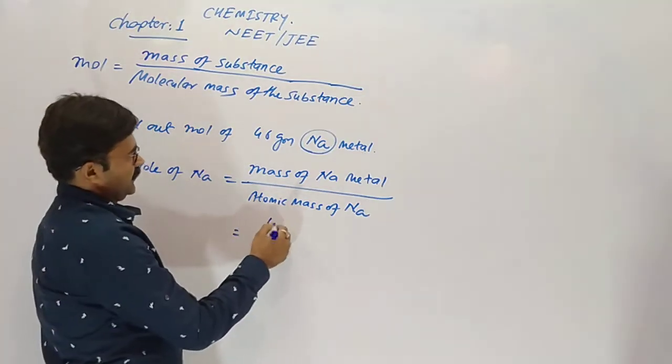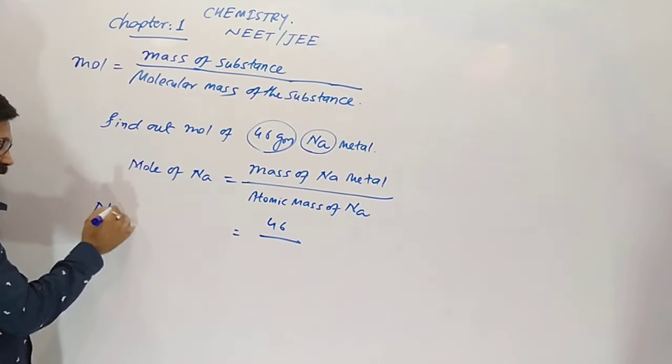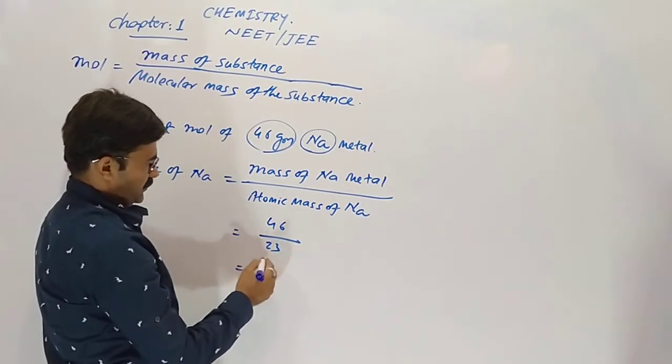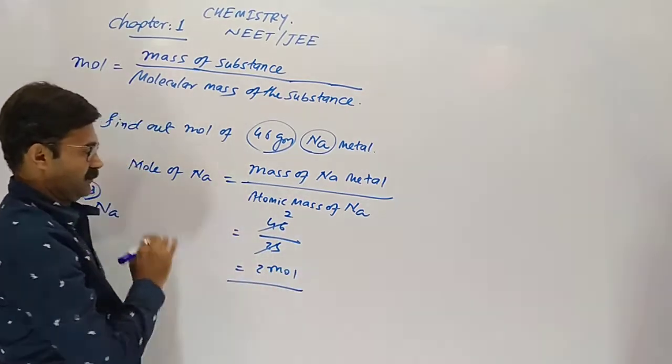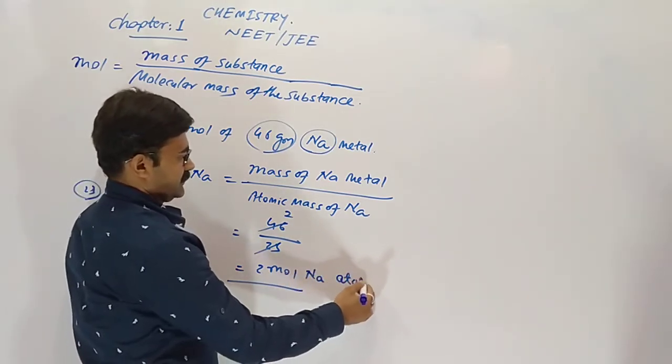So the mass of sodium metal is given as 46. Atomic mass here is 23. So 46 upon 23 gives 2 mole of sodium atoms.